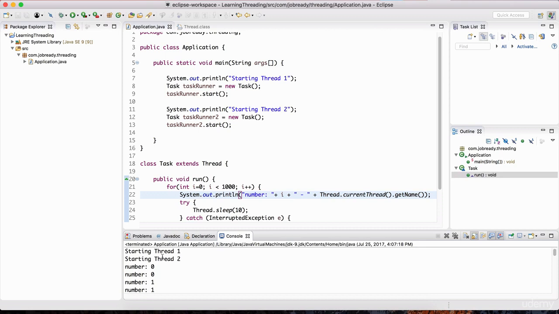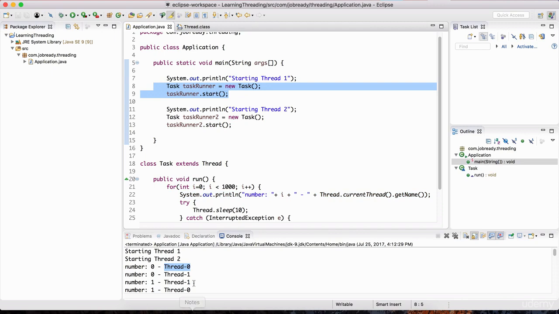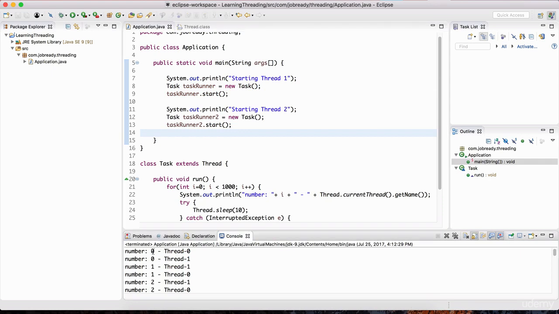printed. Okay, so let's hit play, and boom, notice that if we go all the way to the top, we can see which thread caused which number to be printed. So here Thread-0 represents the first thread, and Thread-1 represents the second thread. And if you scroll down, you'll notice that each occurrence of a particular number has the thread listed next to it. So the first occurrence of the number 0 is printed by Thread-0, and the second occurrence of 0 is printed by Thread-1.